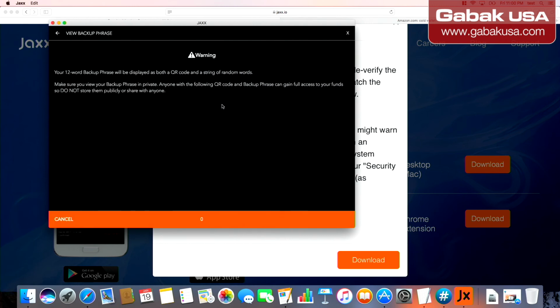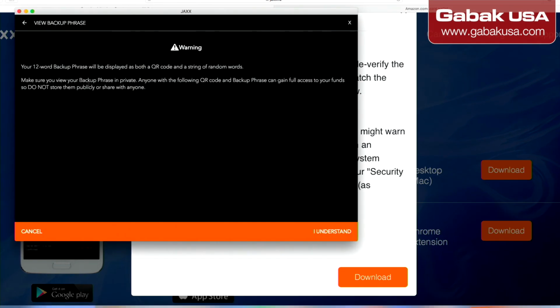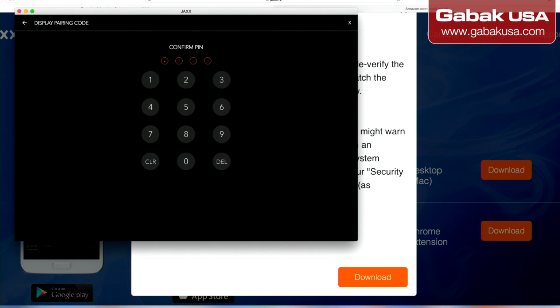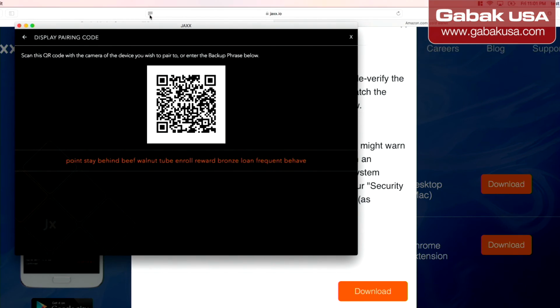Make sure that you're not going to share it with anybody. I understand. It says make sure you view your backup phrase in private. Anyone with the following QR code and backup phrase can gain full access of your funds. So don't store them publicly or share them with anyone. Click understand. Here you type the password, like I said before, and then great, we have the code here.